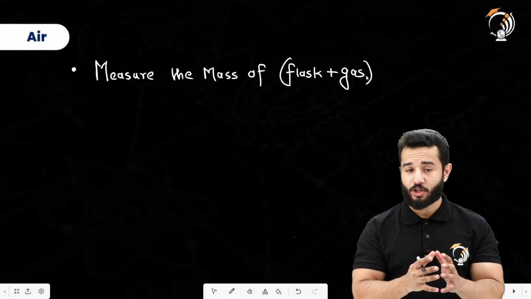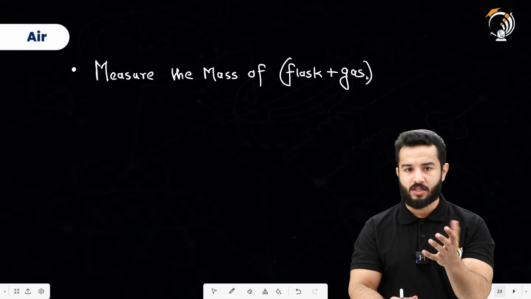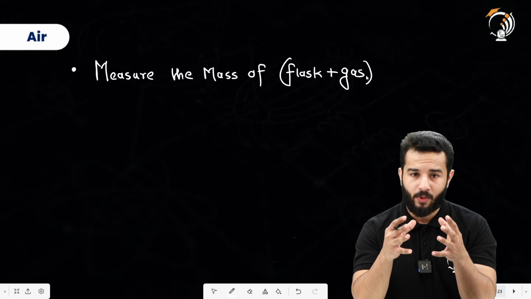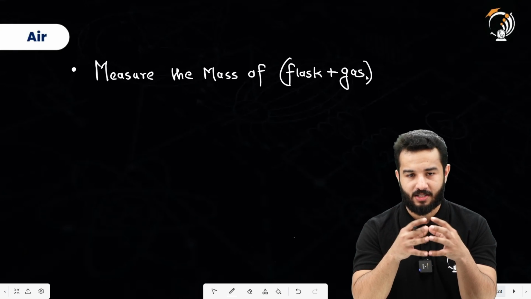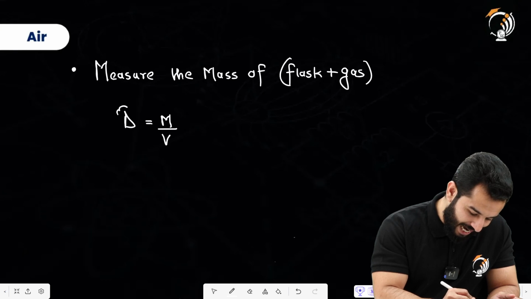That's how we can measure the mass of the gas, right? And then again we can use a liquid to find the volume of that flask. Using that, we can find the density using mass by volume, but this is not that accurate.